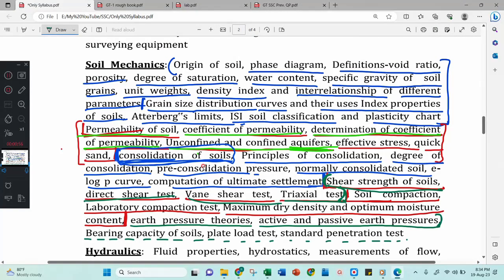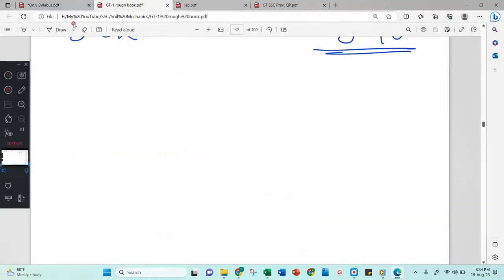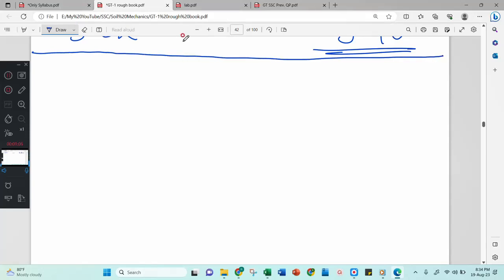Okay, the shear strength of soil. Always in strength of materials, or otherwise when you are handling any material, you will worry about their strength, because you have to apply stress on the material. Therefore the material has to be ready to take that load. That readiness of the material is called strength. Here I would like to explain the difference between stress and strength. Okay, stress and strength, that difference we will understand and then go ahead with this chapter.